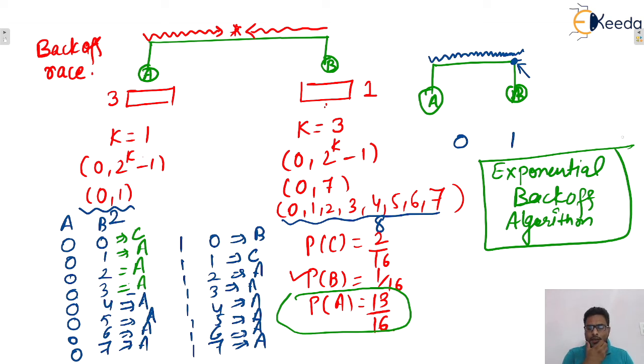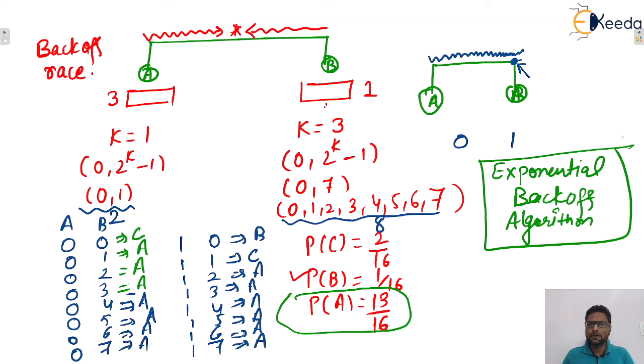Now, the next point: this is a disadvantage also. Initially we saw that the probabilities of A's and B's winning were the same, isn't it? But by chance A won, so A will have higher probability, and there will be less chance for B to transmit the data. But there is still some probability for B. That doesn't mean that B will not retransmit.